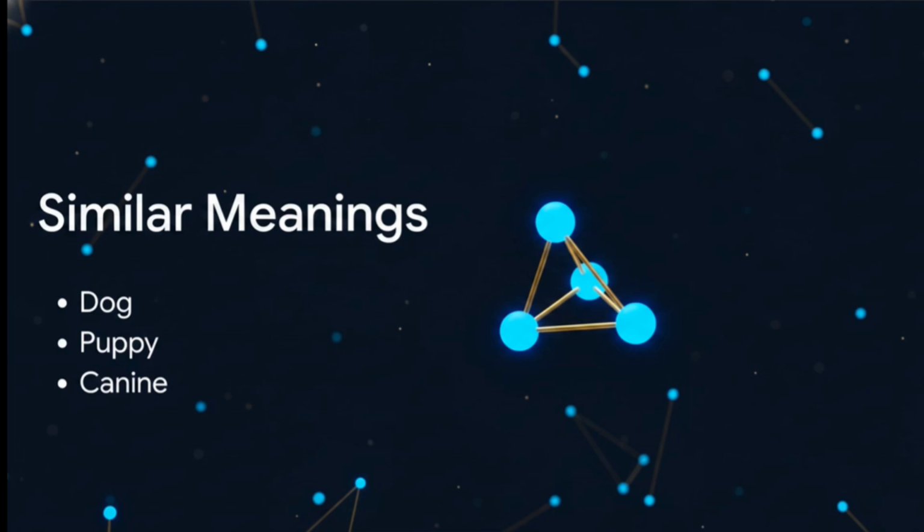Picture a giant, three-dimensional space in your head. Words with similar meanings, like dog, puppy, and canine, aren't just isolated words anymore. On this map, they're clustered incredibly close together, like little glowing nodes. They live in the exact same neighborhood because they share the same semantic meaning.